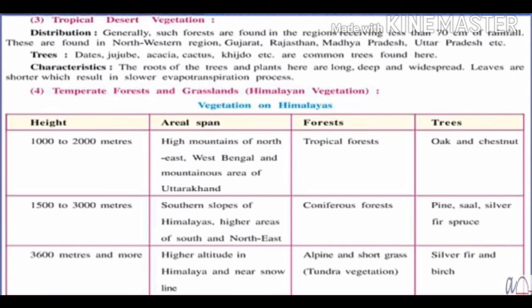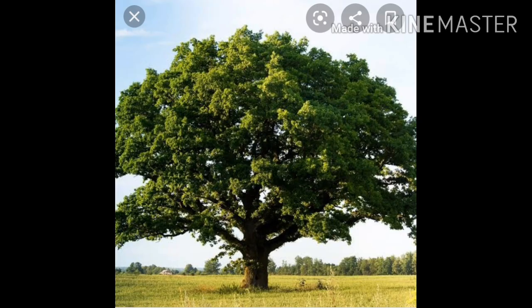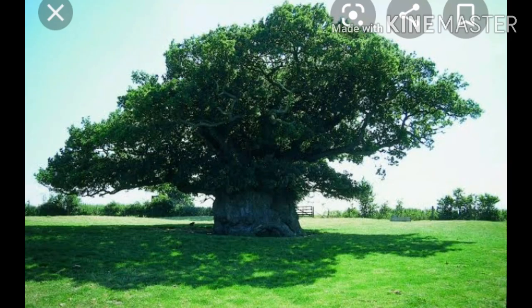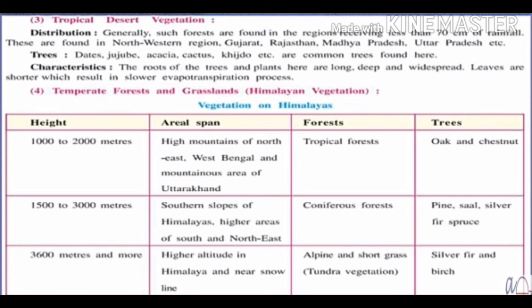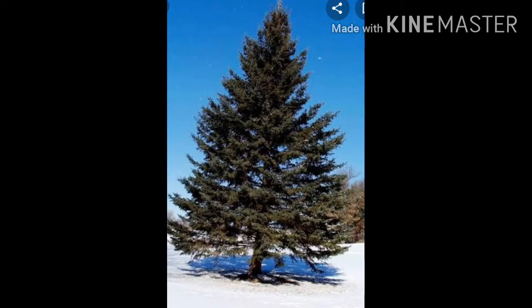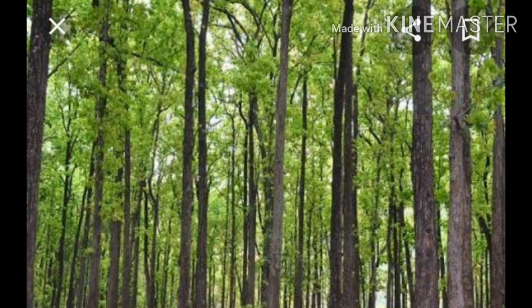First the height 1000 to 2000 meters, where it is known as tropical forest. And what kind of trees are we getting there? Oak and chestnut. Then at 1500 to 3000 meters height, these are known as coniferous forest, and in these forests we are getting trees like pine, sal, silver fir, spruce, etc.